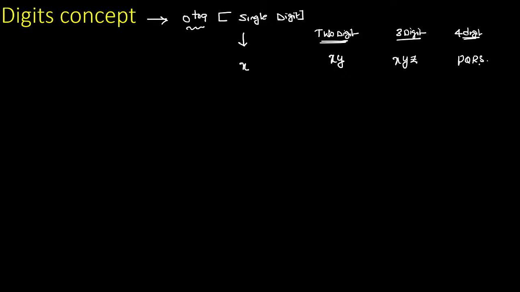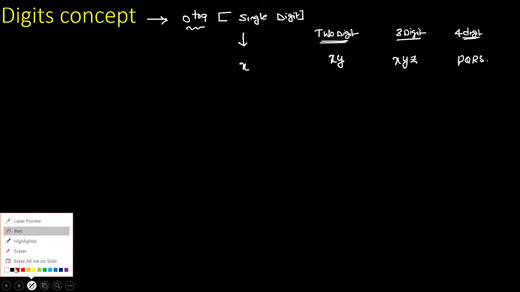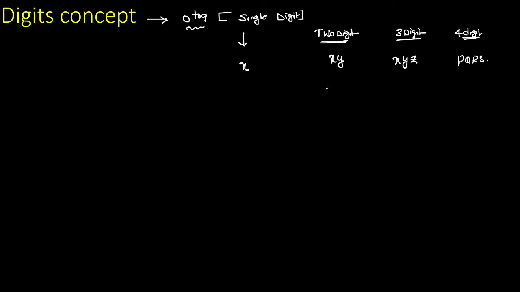But if you assume a two-digit number, don't say that, sir, that is 21, 22, 23. In that way, you can't say, guys. Why? Because we have a number of chances. That's why if anyone asks you to assume a two-digit number, you can simply say xy. Assume a three-digit number, xyz. You can consider any alphabet, but the number is always represented by an unknown quantity. But you have a doubt, sir. X can be represented as a single digit number. There is no problem. Then what is the value of xy?